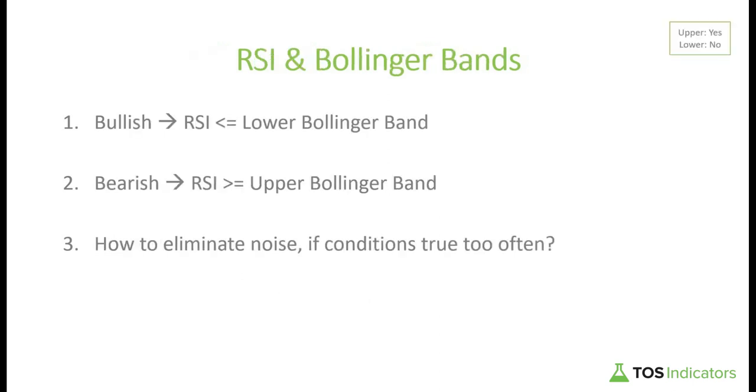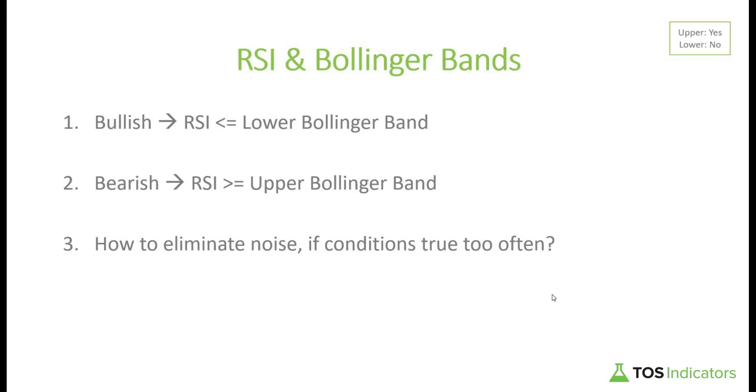We'll start with the RSI and the Bollinger Bands first. And so for us, based off of our charts and the examples we showed, for a bullish signal, we want the RSI to have crossed below the lower Bollinger Band. And for a bearish signal, we want the RSI to have crossed above the upper Bollinger Band. And then what we'll notice as we go through this exercise is when we first add just these two conditions, there will be quite a few signals that populate. And so then the follow-up question becomes, how do we eliminate this noise if these conditions are true too often?